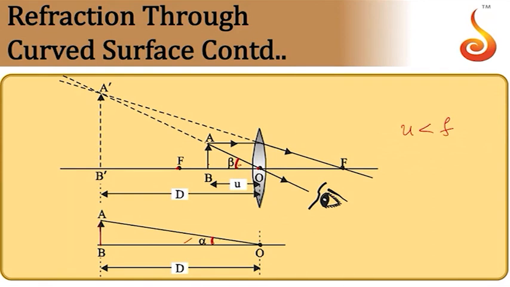For comparing these two, we should keep the image and the object at the same distance from the eye. The magnification will be maximum when the final image is formed at the least distance of distinct vision D. For a normal eye, D is equal to 25 centimeter. This is also called the near point.